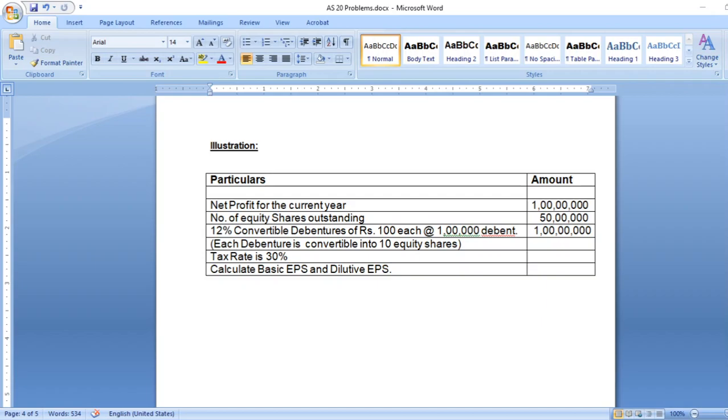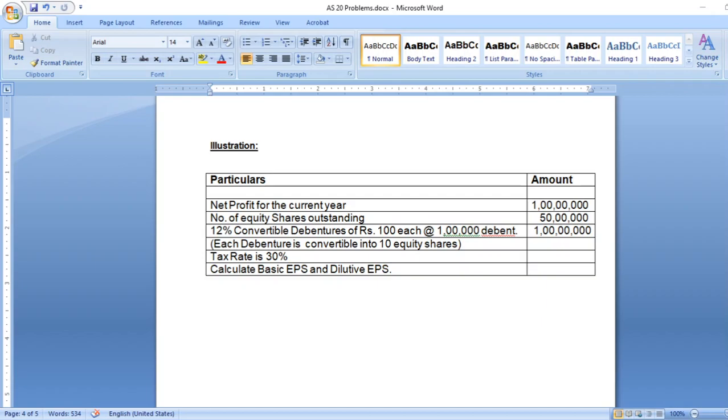How many debentures? 1 lakh debentures. 1 lakh debentures into 100 equals a total value of 1 crore. Then they have given that each debenture is convertible into 10 equity shares.